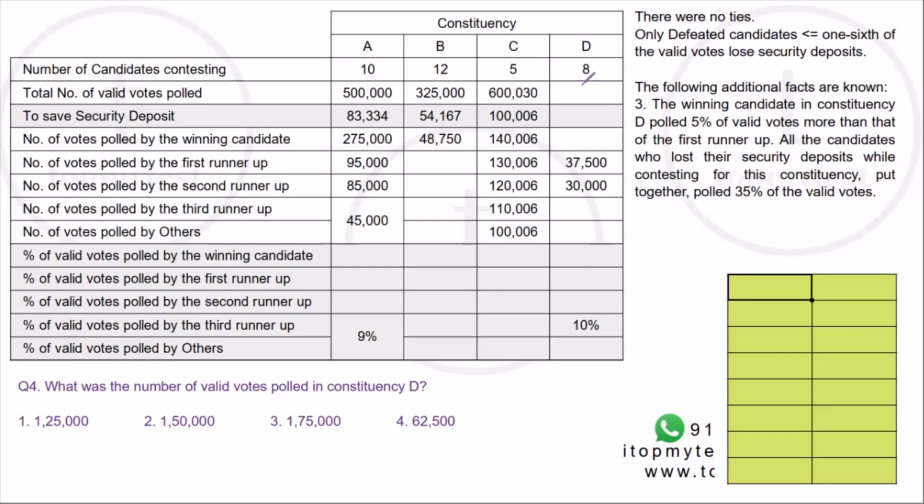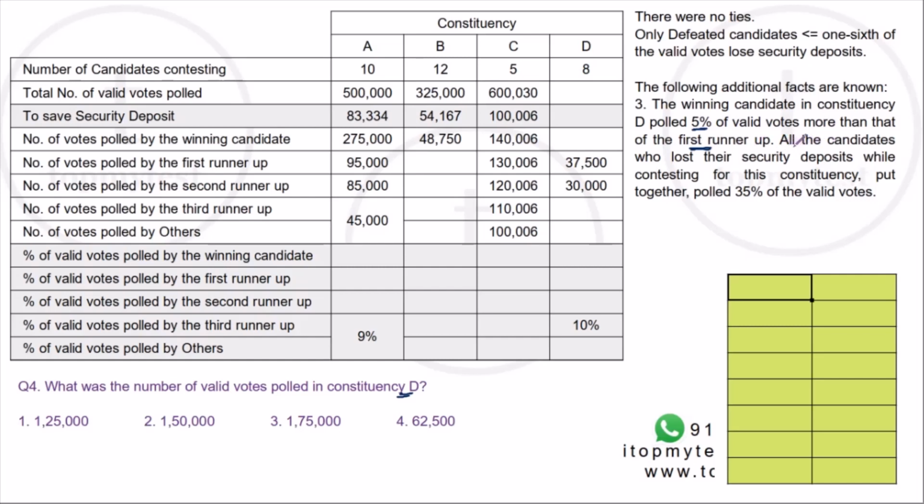Now, the 4th question basically says, what is the number of valid votes polled in constituency D? What is the information that we have about constituency D? The winning candidate in the constituency polled 5% of the valid votes more than the first runner-up, right?